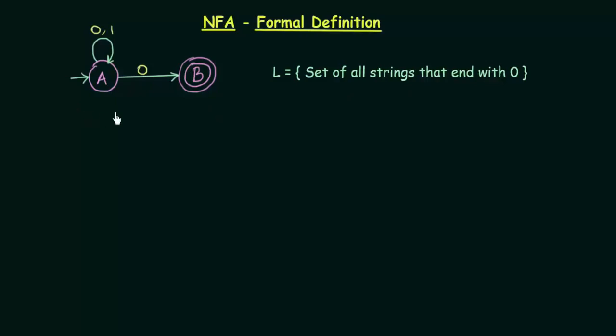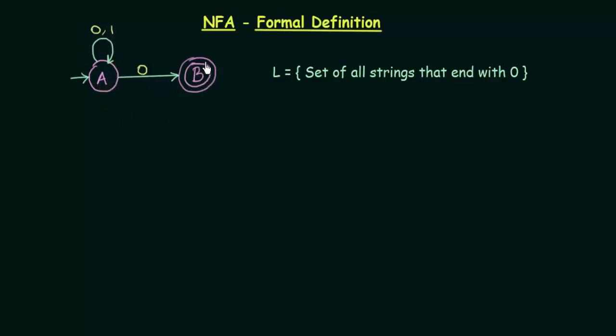Alright, now let us just observe this NFA and try to figure out what is the difference from the DFA. If you look carefully, you can see that there is a starting state represented by this arrow. So A is the starting state, just like the DFA. And A on getting input 0, what happens? It could either stay in A itself or it could go to B. There are multiple next states. This was not possible in DFA.